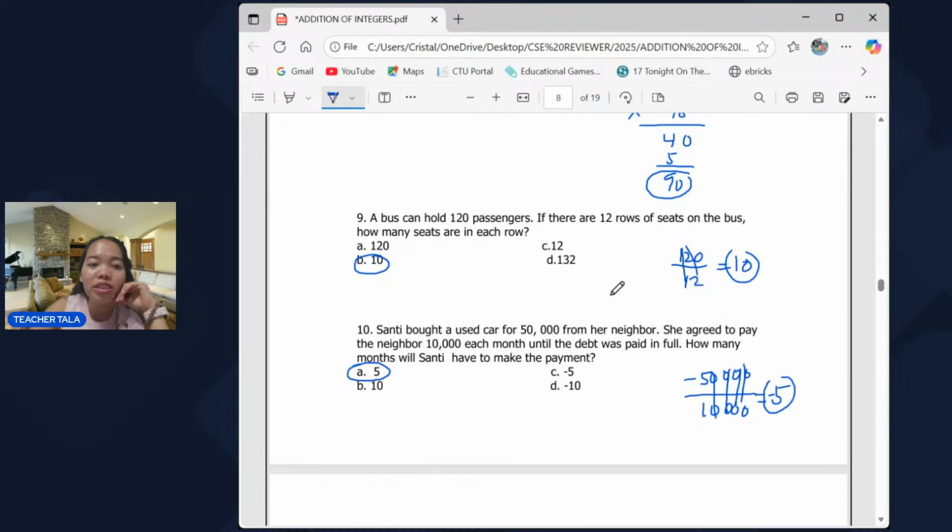Okay, now we're done with the basic operations in math. I hope you understood the basic operations in solving integers. Next, we're going to apply them all.